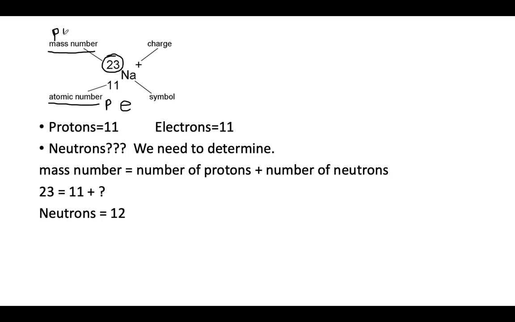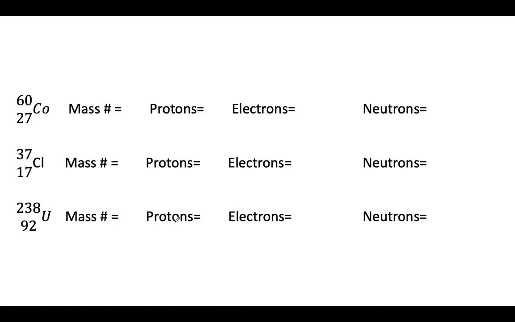Protons plus neutrons. So if I know the number of protons plus neutrons, and I know the number of protons, I can figure out the number of neutrons. If I subtract the protons from the protons plus the neutrons, all I'll be left with is neutrons. So 23 minus 11 is the number of neutrons, which is 12.